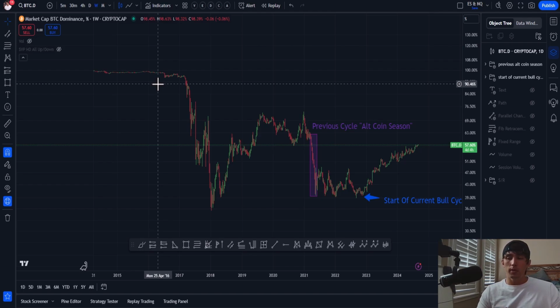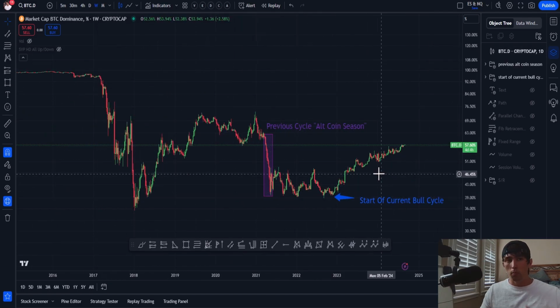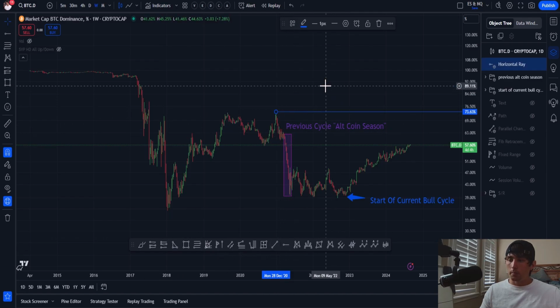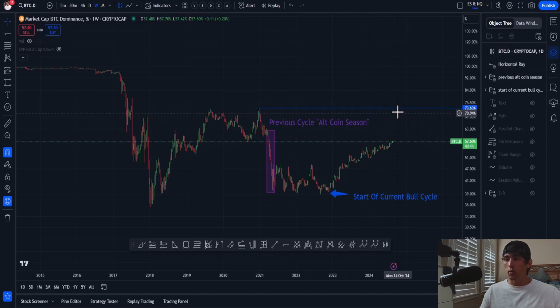And so for me, for Bitcoin and cryptocurrency as a whole to really become widely adopted, and to talk about really long-term replacing traditional finance, we need to have altcoins to fill those holes. So I think what we're going to see is a continuation of this downside, where more and more altcoins gain strength in terms of cryptocurrency market cap dominance, which is why I would draw a line in the sand up here, as I think it's extremely, extremely unlikely that we see Bitcoin dominance get above 73%. This was the last high from last cycle on Bitcoin dominance.